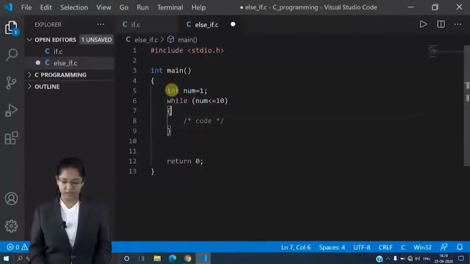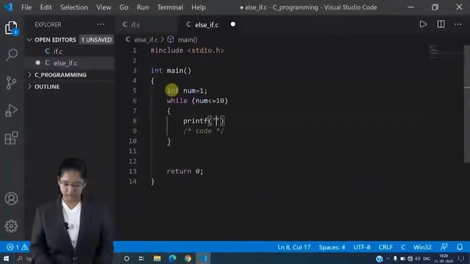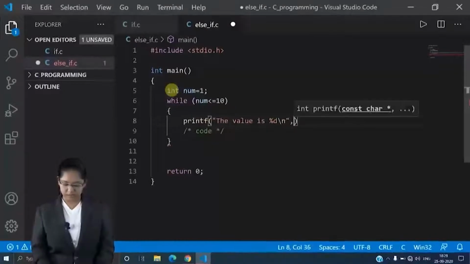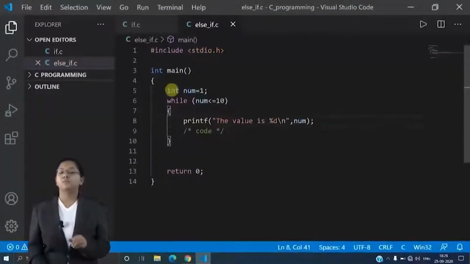Then print a statement, printf("the value is %d\n"). Here I will pass num, right? Save it.